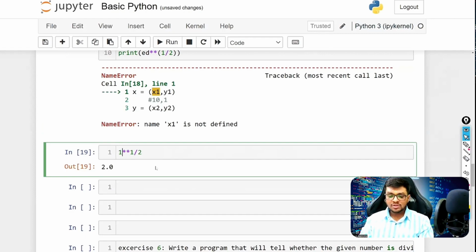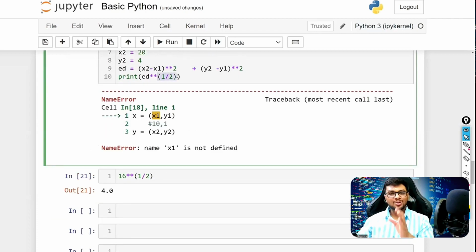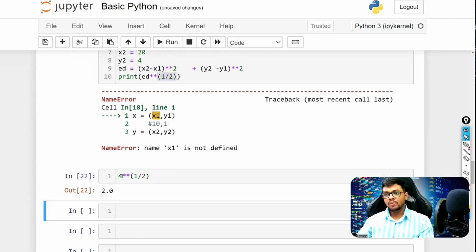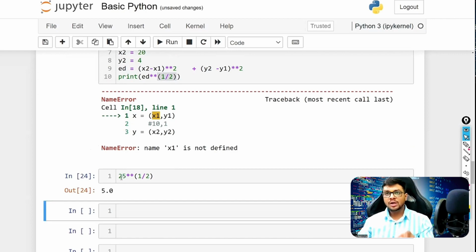Same way, square root of 16, you need to put this in a bracket. See, that's the reason I have put that into a bracket. You need to put that in a bracket, then only you would get the square root properly. So 16 square root is 4, 25 square root is 5. You can check all that stuff, you would get the same.